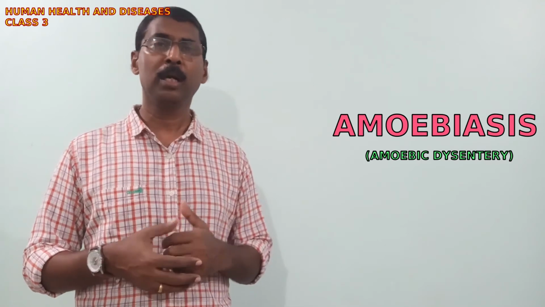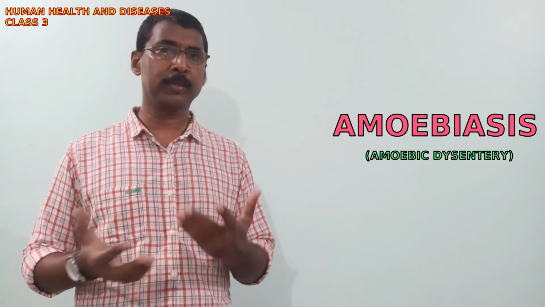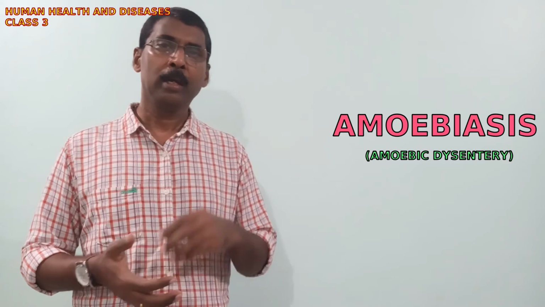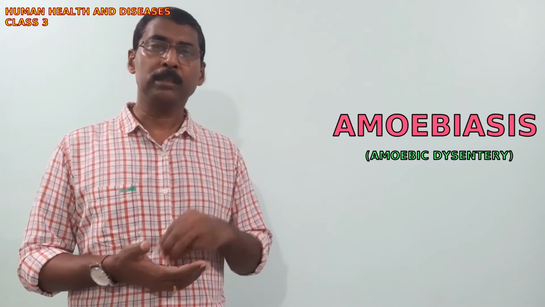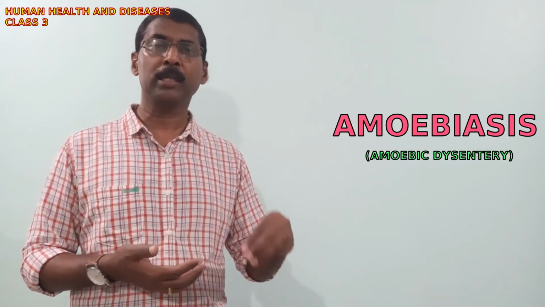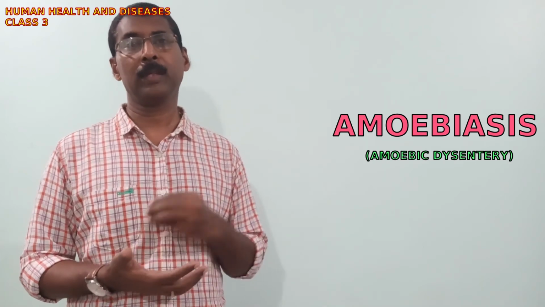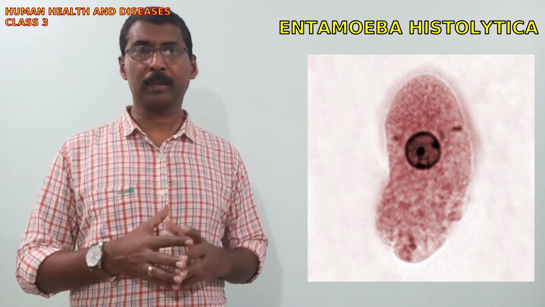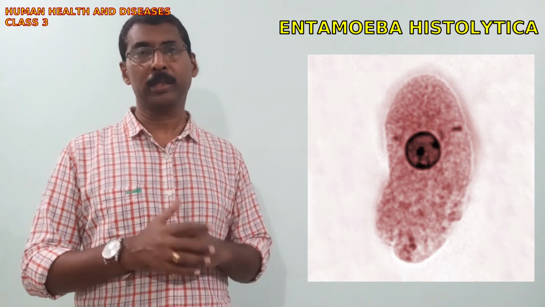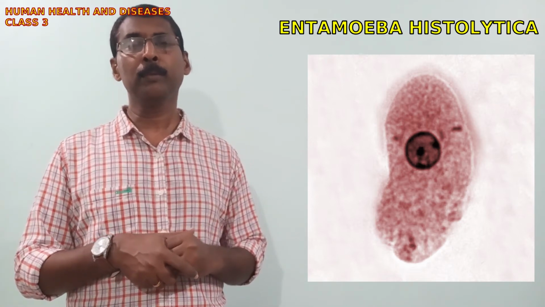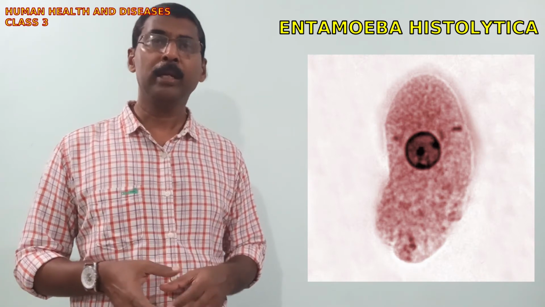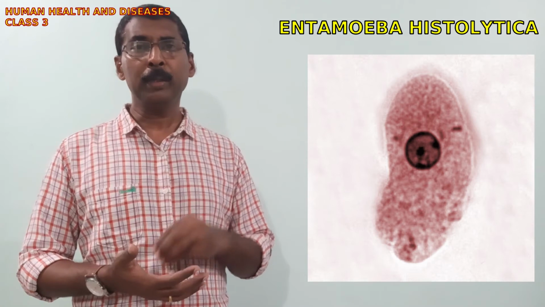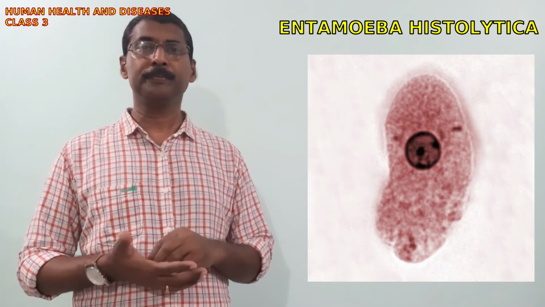There are different species of amoeba, and the amoeba that causes amoebic dysentery or amoebiasis is called Entamoeba histolytica. It's a monopodial amoeba. It has only a single pseudopodium.